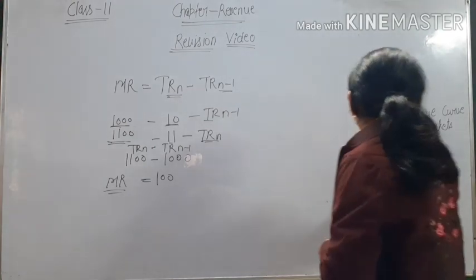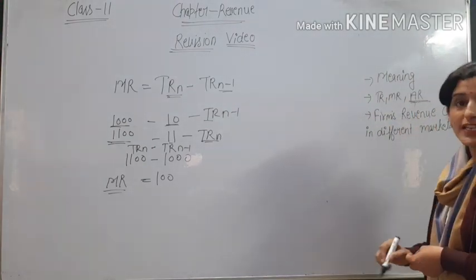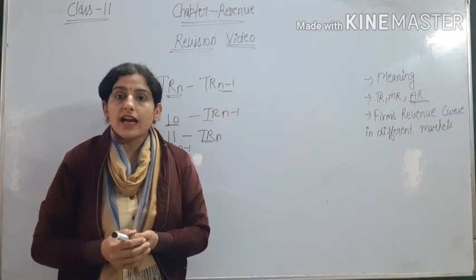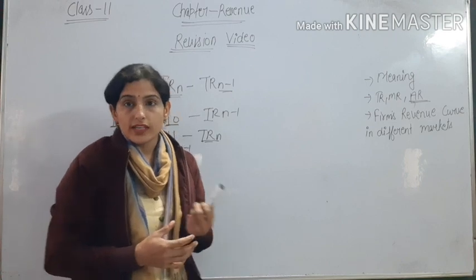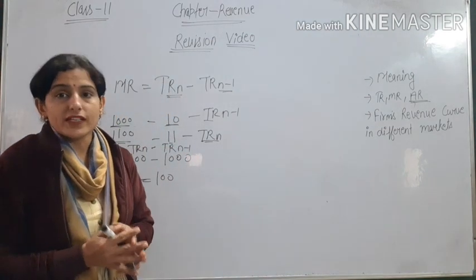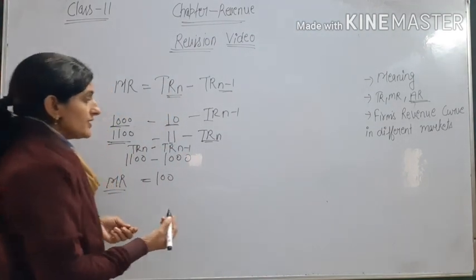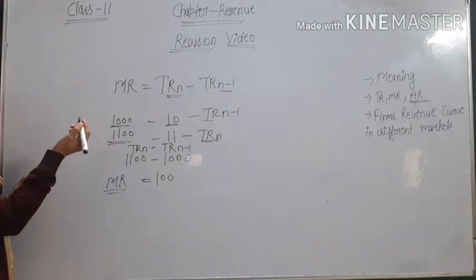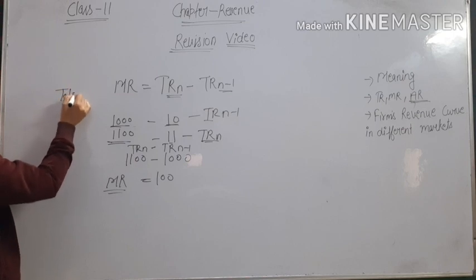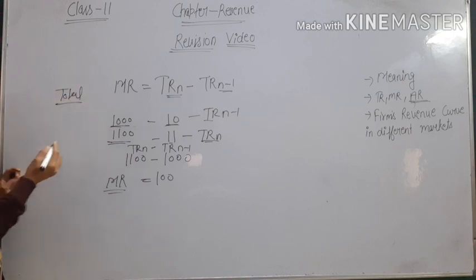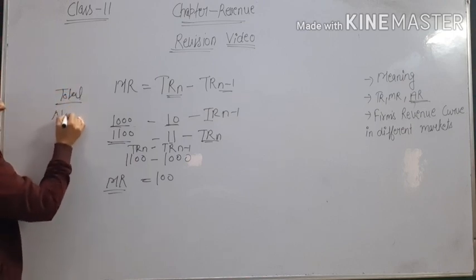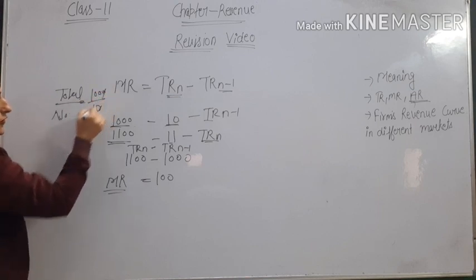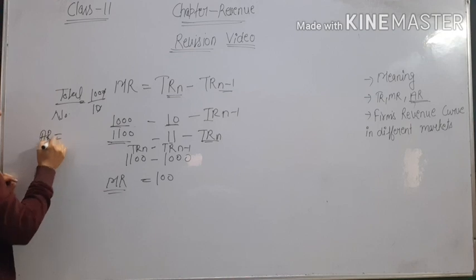Now AR, average revenue. So what is average revenue? Average revenue means the average of total revenue. So how do we calculate an average? What formula do we usually use in statistics? Total amount upon number: we have total amount 1000 upon number 10. So we will get AR, average revenue.